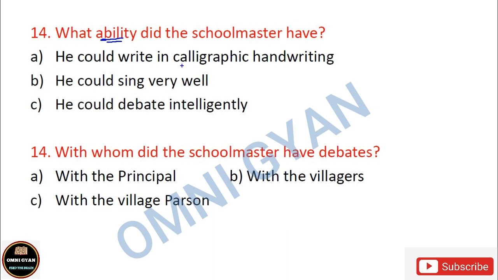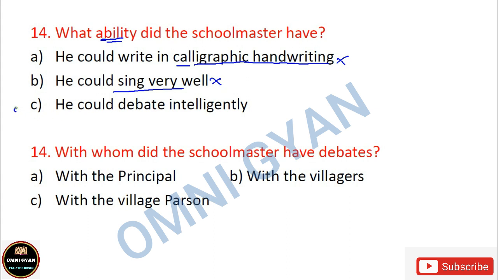See, he could write, but there is no mention of good handwriting or something like that. He could write very well. Now, writing very well does not mean that a person would have very good handwriting. So this option obviously is incorrect. There is no mention that the teacher could sing very well. Though there are many who can sing very well, in the poem his singing ability is not mentioned. So this is also incorrect.